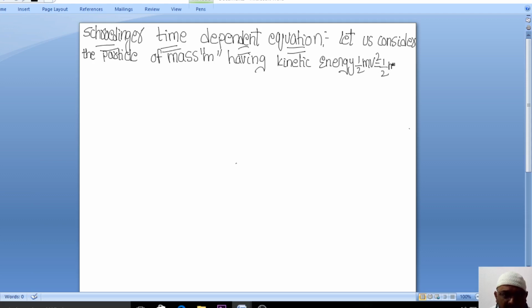Half mv square into m by m, the value doesn't change. So what will that energy be equal to? Half mv square by m. Since p is equal to mv, can I write like this? Therefore, half p square by m, that is 1 by 2m into p square. Directly I can write p square by 2m.